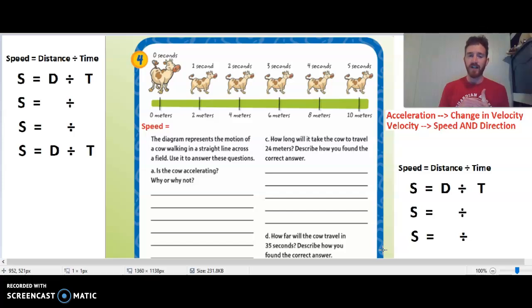I made a little quiz online that you can follow along with. It's got the same basic stuff as a normal quiz, vocab, multiple choice, and you just use your book to help you with that. But let's talk about how we can calculate speed to go back over that, because this is a big important thing with that as well.